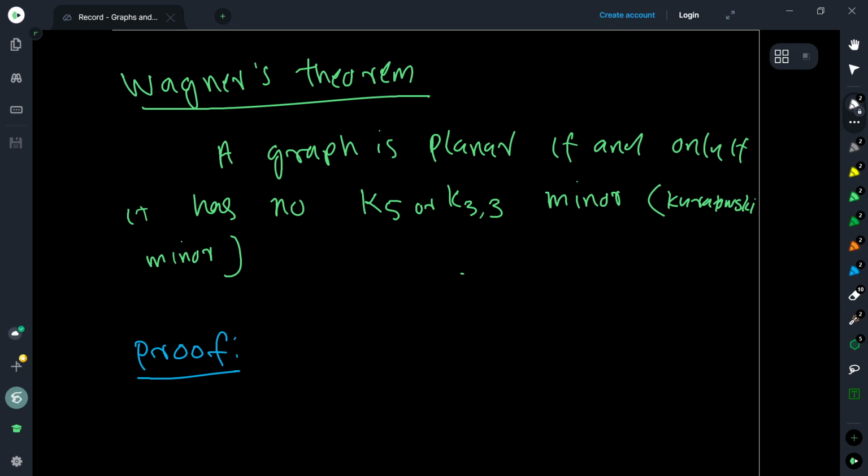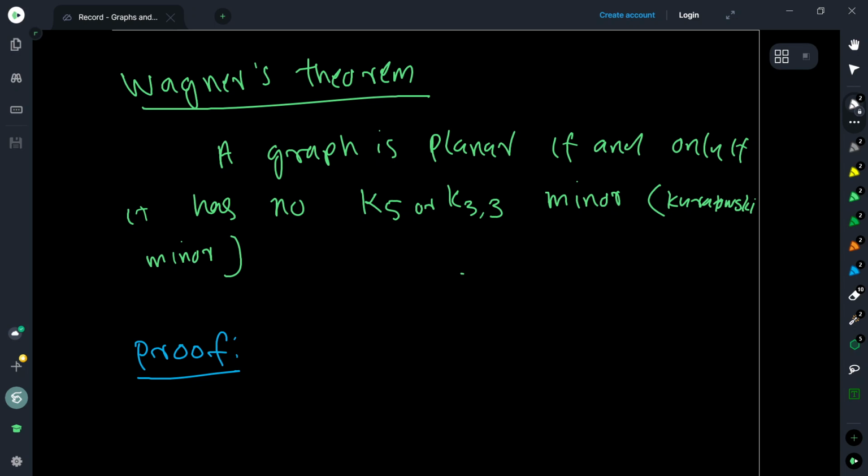So, in the previous class, we were trying to prove Wagner's theorem. Wagner's theorem says that a graph is planar if and only if it has no K5 or K33 minor, which are called Kuratowski minors. Now, we started proving what is called Kuratowski's theorem, which is slightly different.